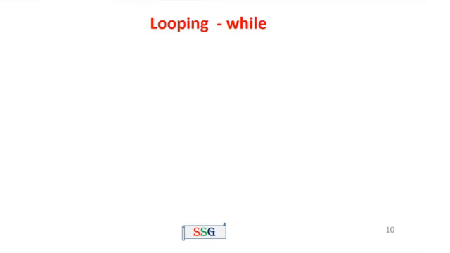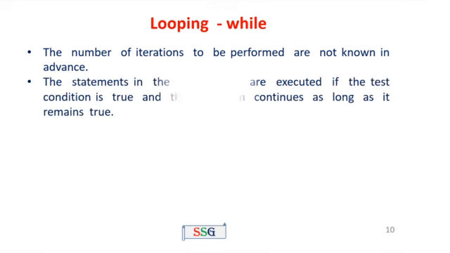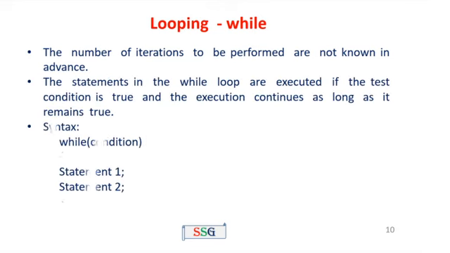The next one, looping statement: the while statement. In a while statement, the number of iterations to be performed is not known in advance. That means the number of iterations may change during the execution of the program. The statements in the while loop are executed if the test condition is true, and the execution continues as long as it remains true. The syntax for the while loop: while condition, open curly brace, statement 1 to statement n, close curly brace.